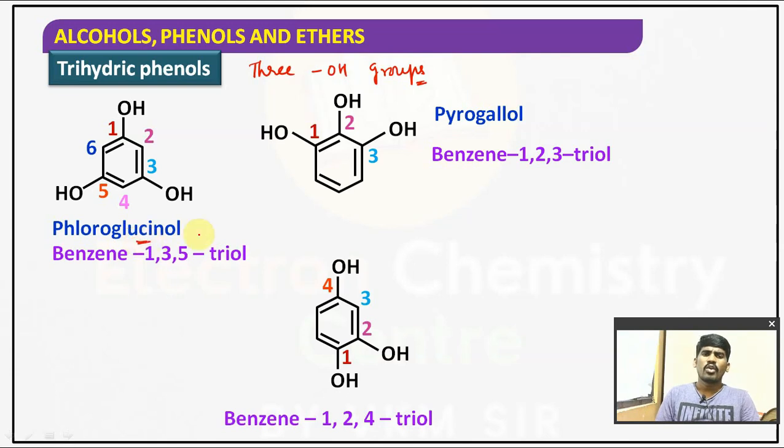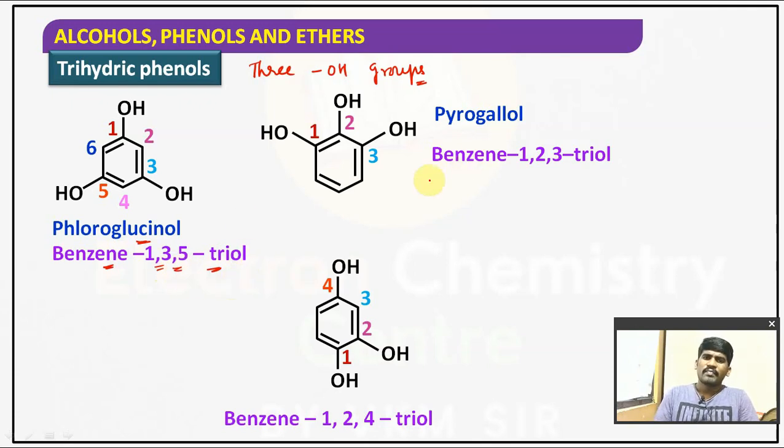One is phloroglucinol, that is benzene 1,3,5 triol. If it is a single OH group, ol; two OH groups, diol; if three OH groups are there, triol. According to the positions at which those OH groups are located, we give the name. At the first, third and fifth positions, three OH groups are located, and it is called benzene 1,3,5 triol. Did you understand?